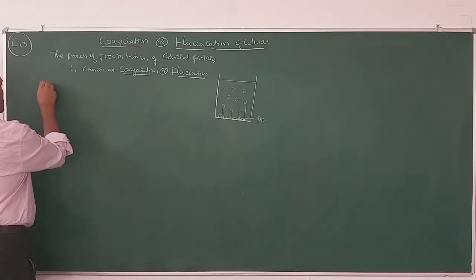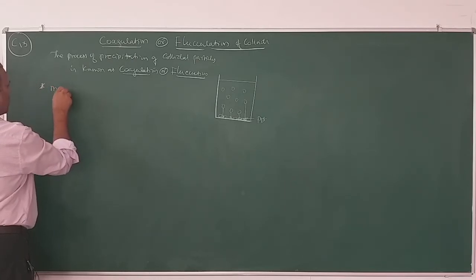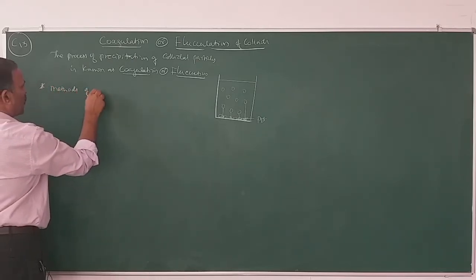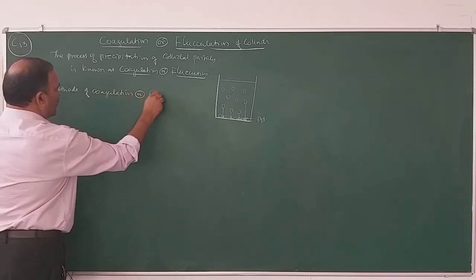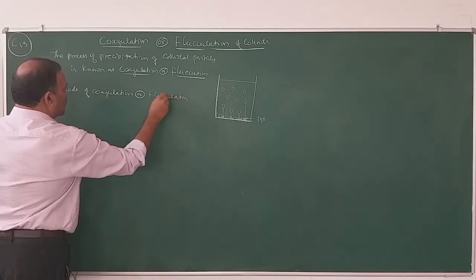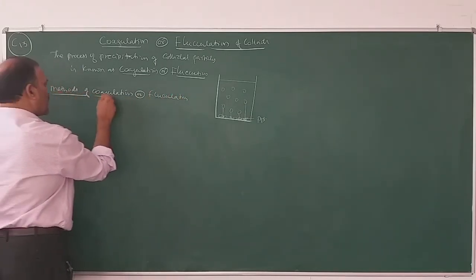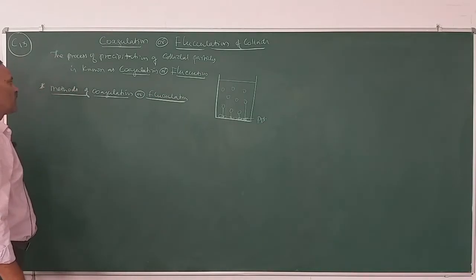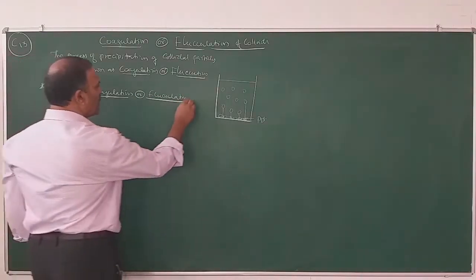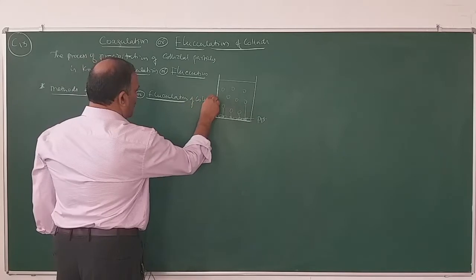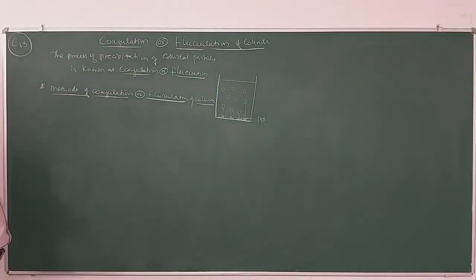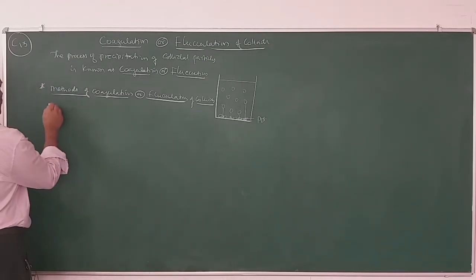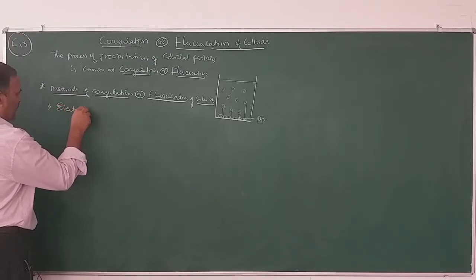So you will be asked, this is very important, methods of coagulation or flocculation. So you will be asked what are the methods, or name any 2 or 3 methods for the coagulation or flocculation of colloids. So the precipitation of colloids can be done by the following methods. One is by electrophoresis.